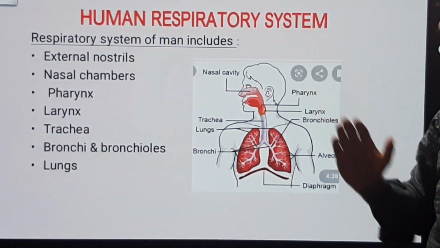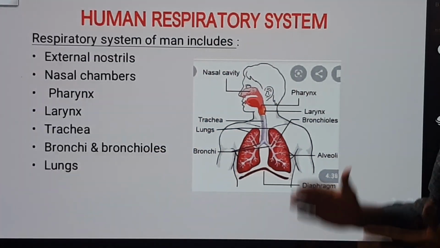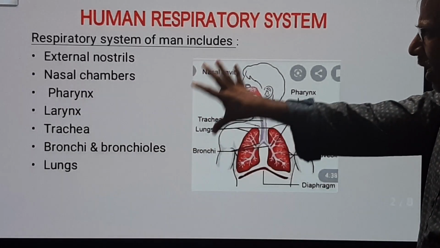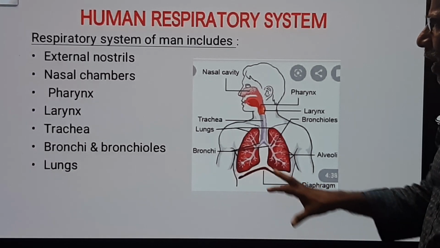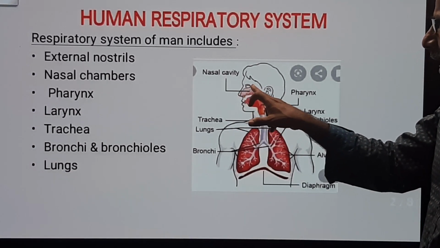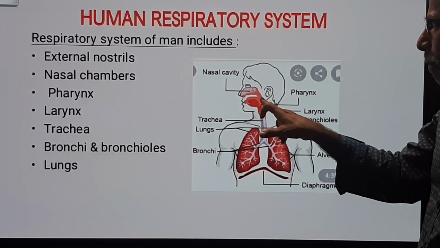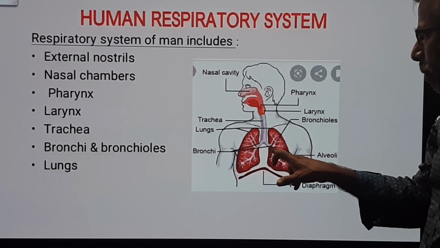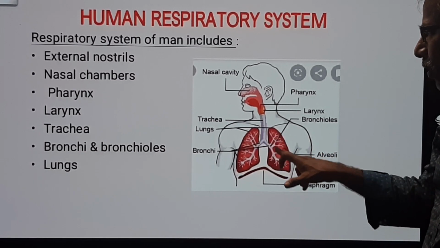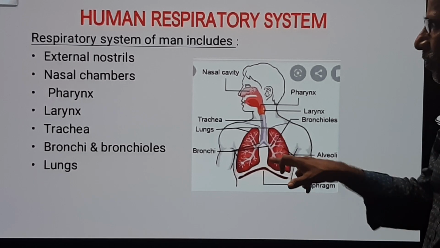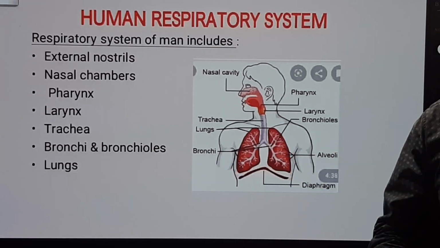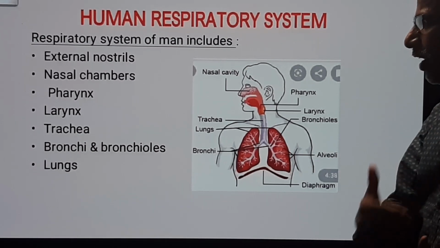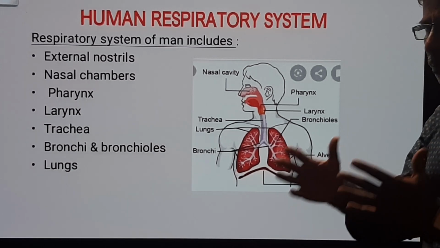Human respiratory system. This is the human respiratory system. It involves external nostrils, nasal chambers, pharynx, larynx, trachea, bronchi and bronchioles, finally lungs. These are the structures involved in the respiratory system of human beings.